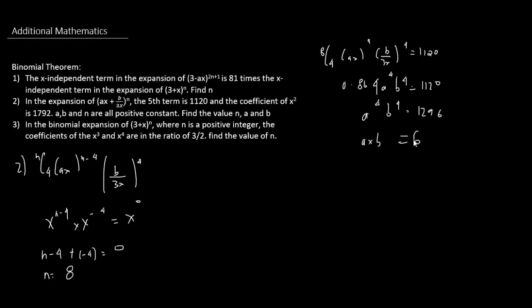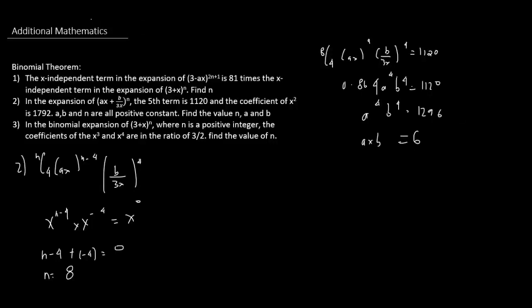We're given the second piece of information here, where the coefficient of x squared is 1792, right? And this is where a bit of logic is required. We want to get x squared, and the highest n that we have is 8. Therefore, what combination do we need in order to give us x squared? If you realize, x to the power of 5 times 1 over x cubed is equal to x squared itself, and 5 plus 3 is equal to 8. So it meets the criteria that we're supposed to achieve, right?